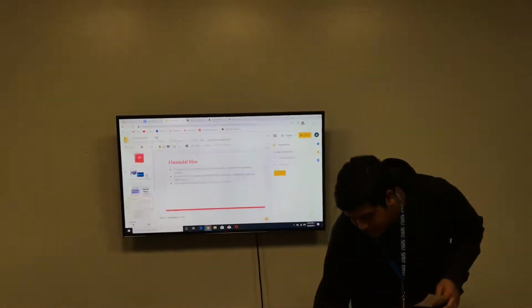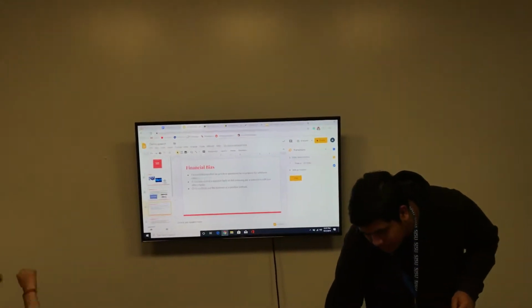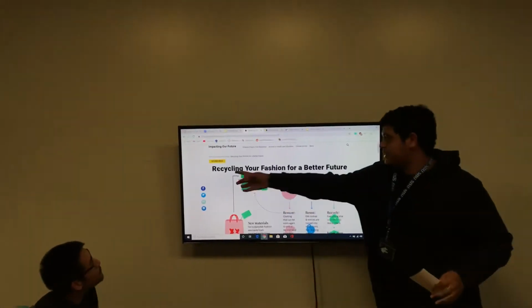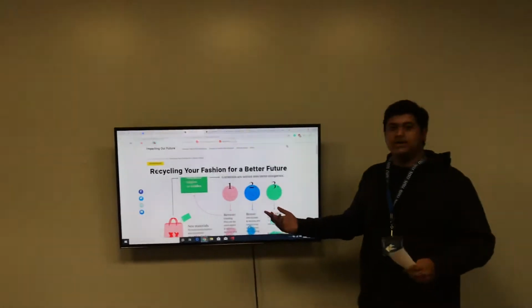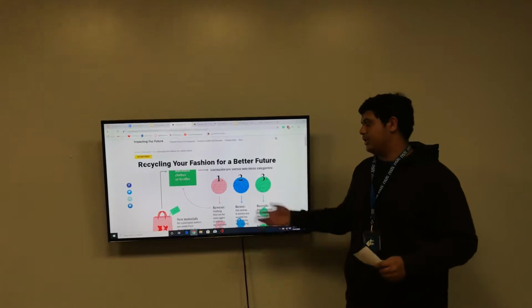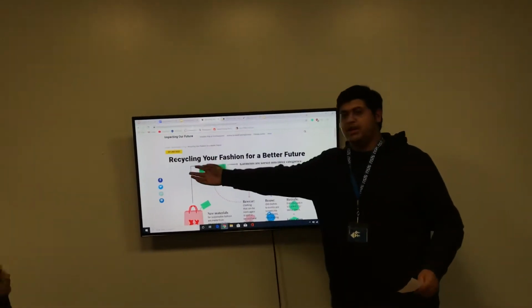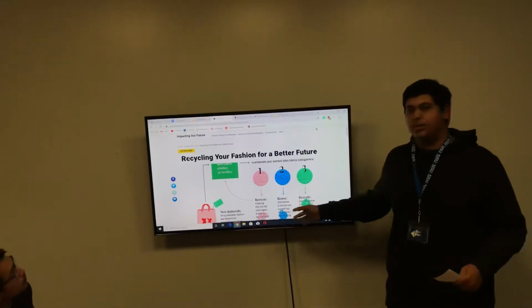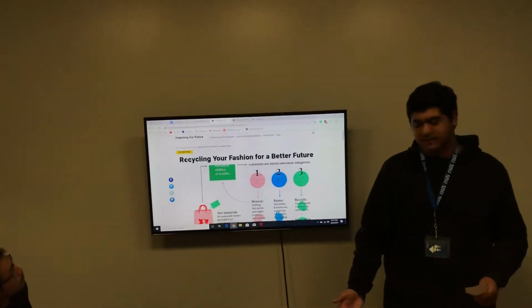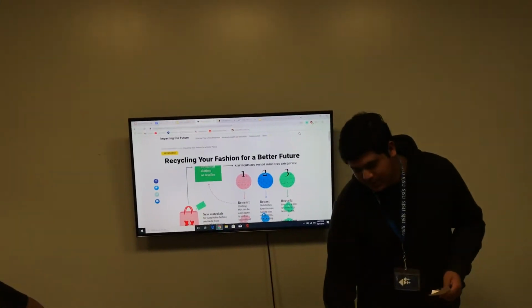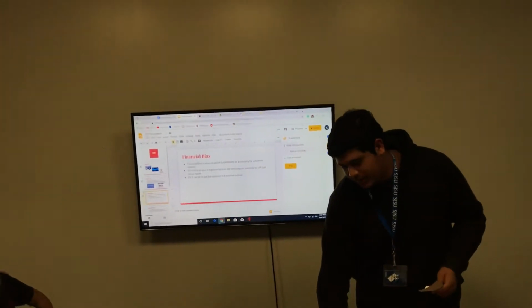Like in this article here, it clearly says it's sponsored, so you know that H&M sponsored this article about recycling your fashion. And it could be not just here, it could be on the right corner or below, anywhere. You just have to see if it has such an indication that it's sponsored.